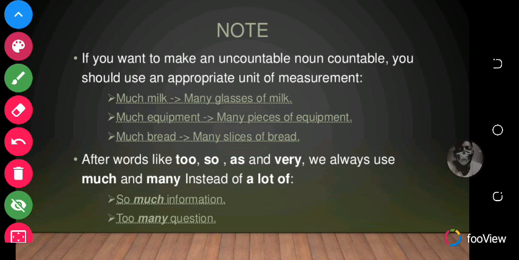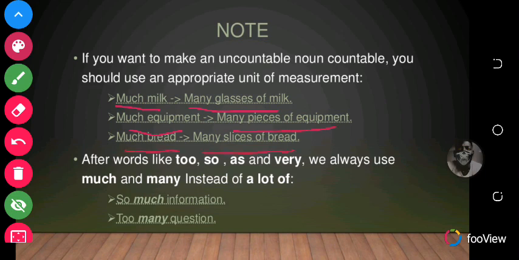Example, you know that we cannot count water, but we can count glasses of water. Okay, so we can't count milk either, but we can count glasses of milk. So not much milk, but many glasses of milk. Much equipment, many pieces of equipment. Much bread, many slices of bread.